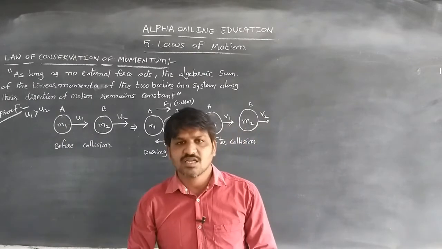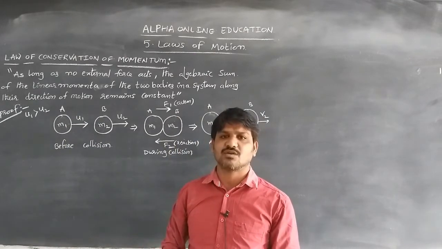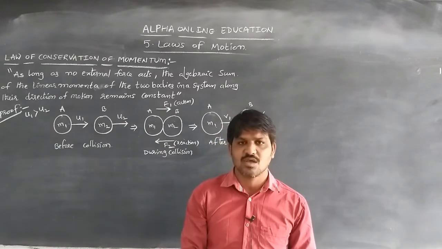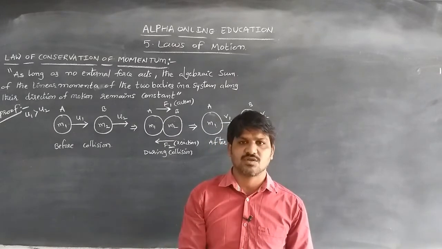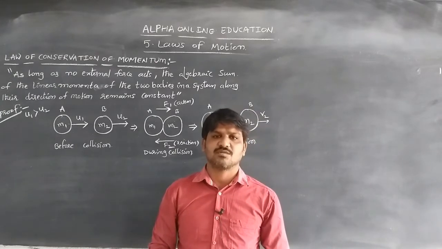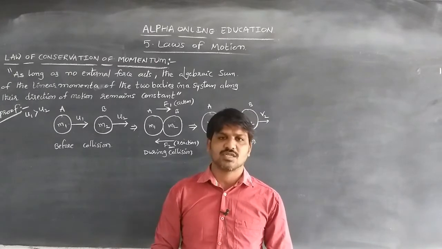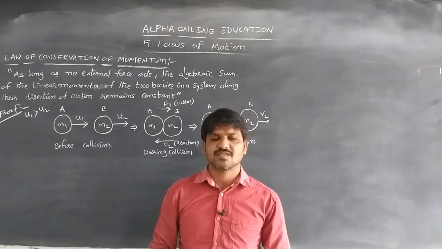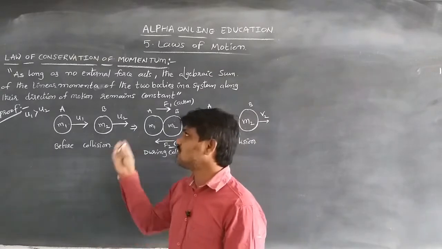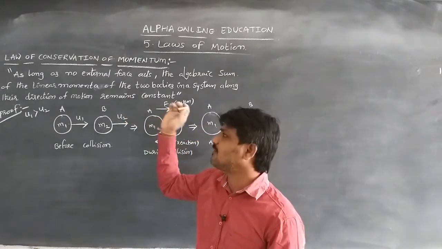Simply we can say that if no external force acts on a system, the total momentum of the system remains constant. Let us now explain the proof of the statement.